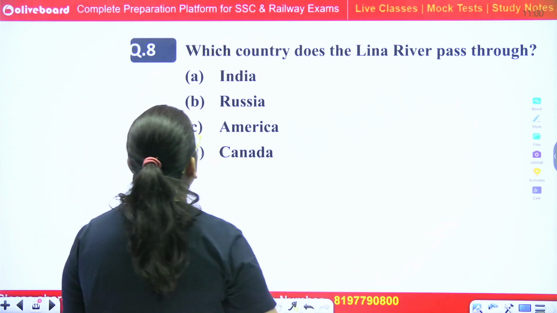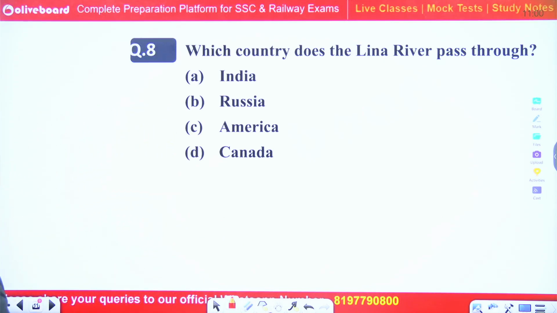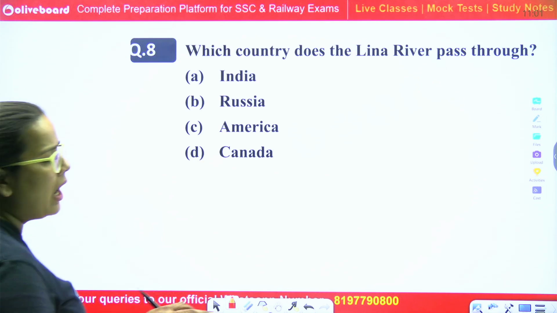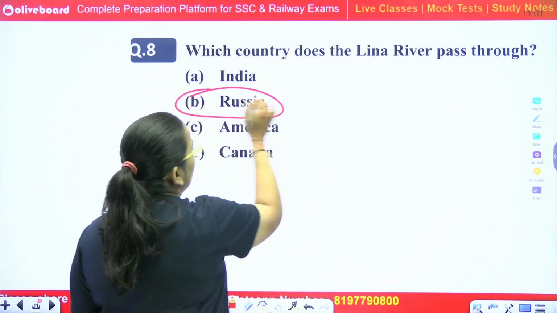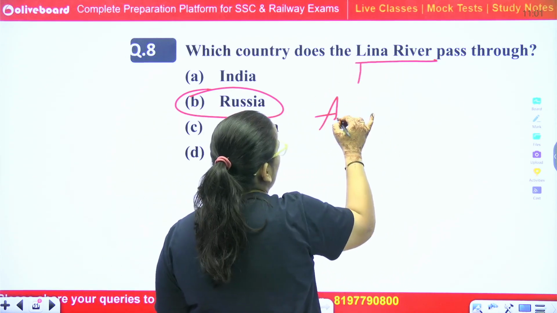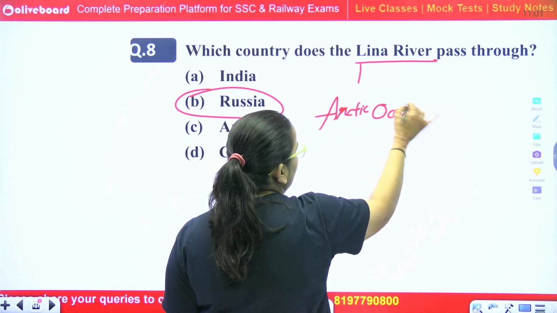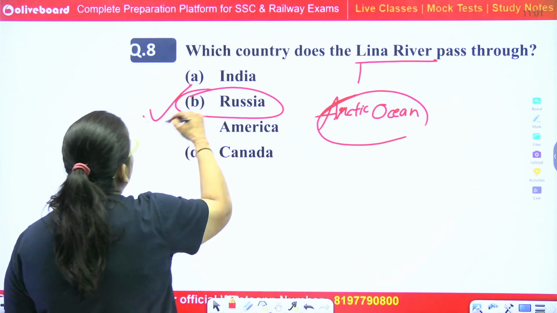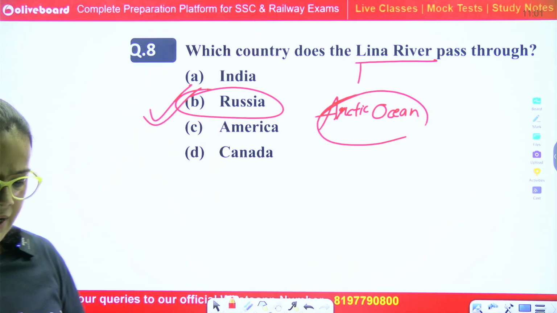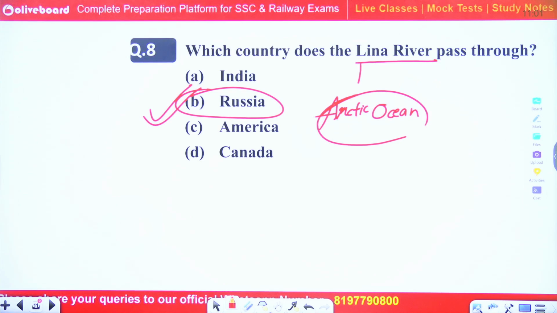Correct answer, it passes through Russia, and it also flows into the Arctic Ocean, right? So the correct answer of this question is option B, absolutely right. Moving to our next question.